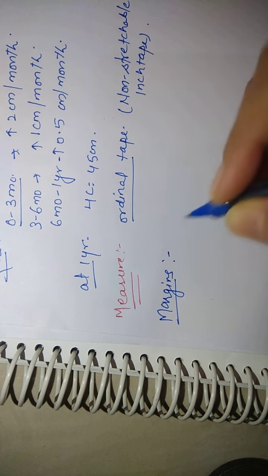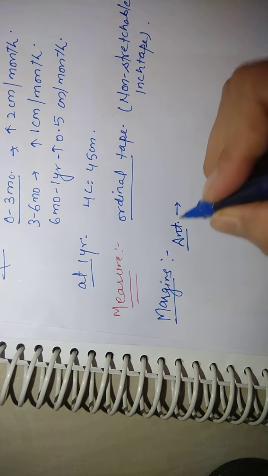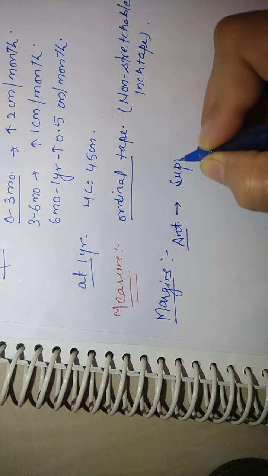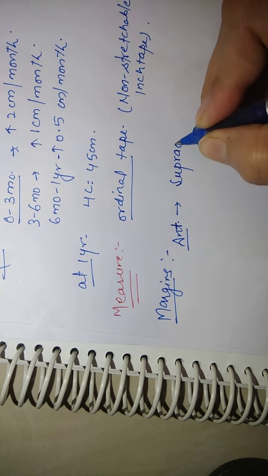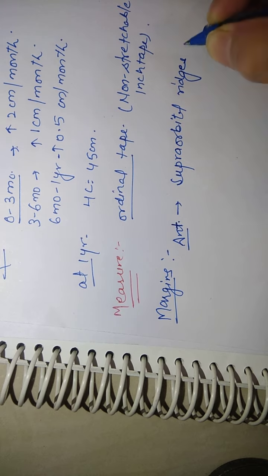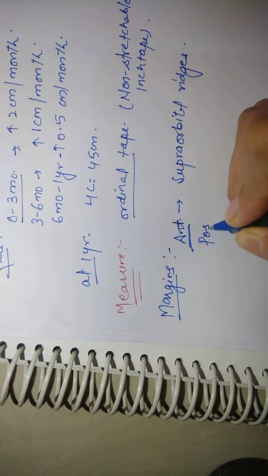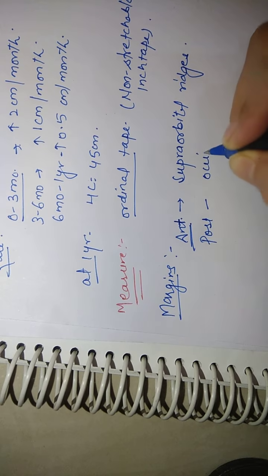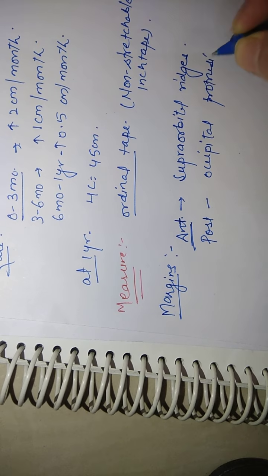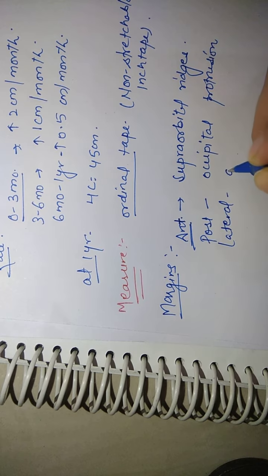On the anterior side, we place the tape at the supraorbital ridges, on the posterior side at the occipital protrusion, and on the lateral side above the ears.